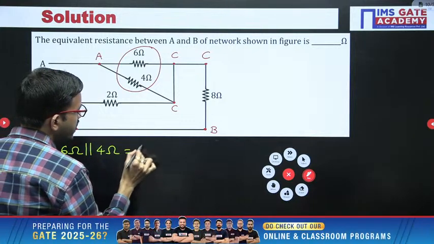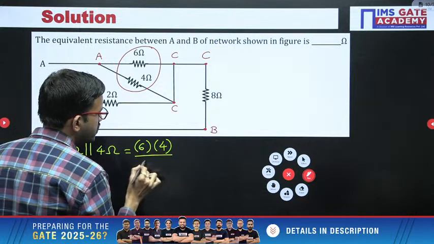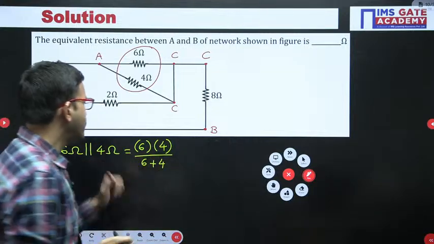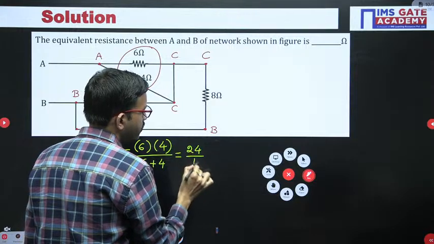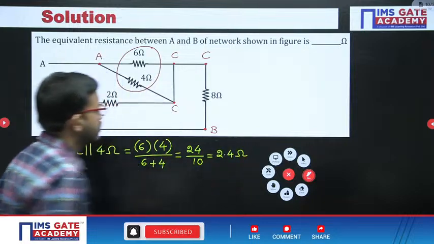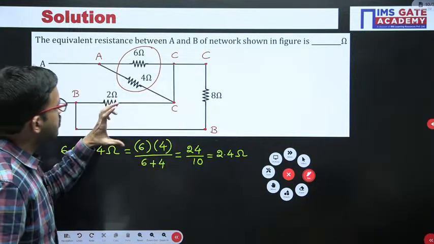So that means you are getting 6 into 4 divided by 6 plus 4. 6 4s are 24 divided by 10, that is 2.4 ohm. Right? 24 divided by 10, 2.4 ohm. Okay. Now just closely observe.